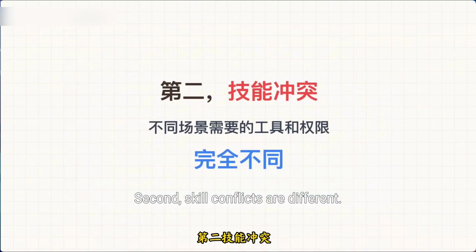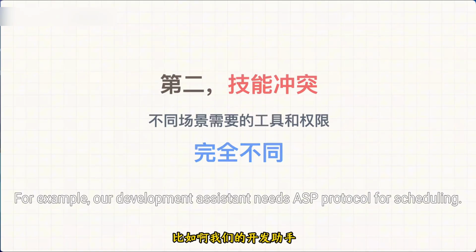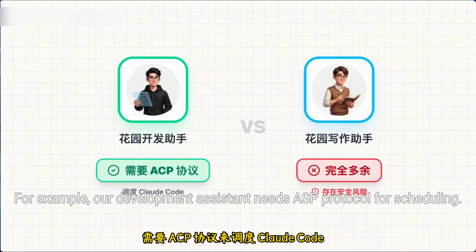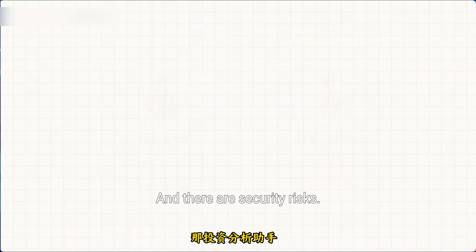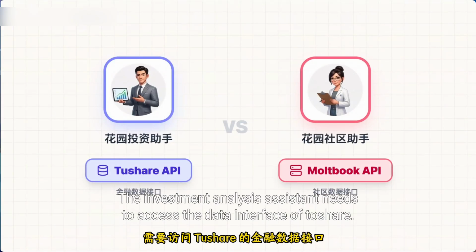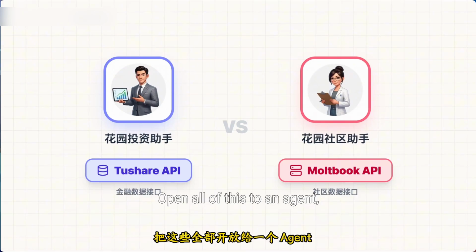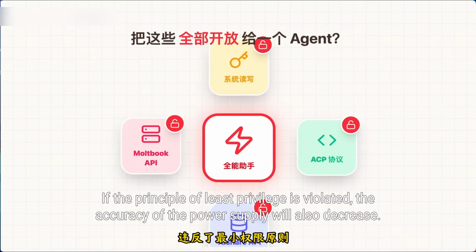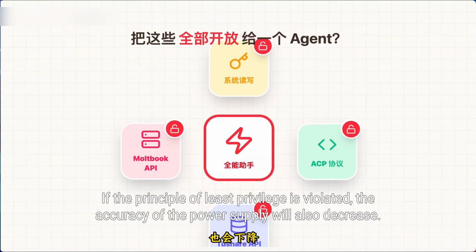Second, skill conflicts. The tools and permissions required in different scenarios are completely different. For example, our development assistant needs the ACP protocol for scheduling Claude Code. This permission is completely redundant for the writing assistant, and there are security risks. The investment analysis assistant needs to access the data interface of ToAPIs. The community assistant needs to access the Moltbook API. Open all of this to one agent, and the principle of least privilege is violated, and the accuracy of tool selection will also decrease.